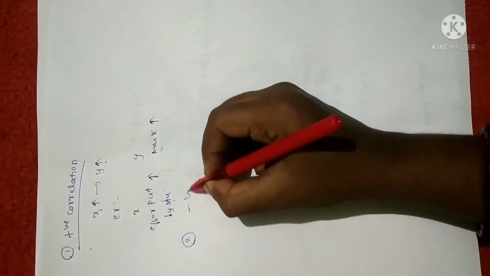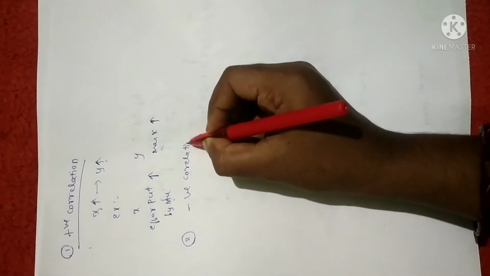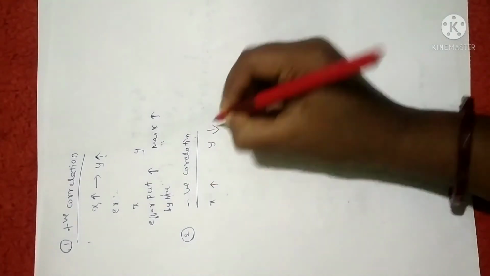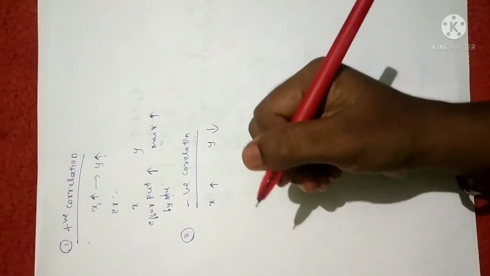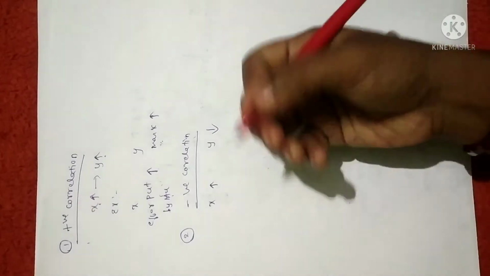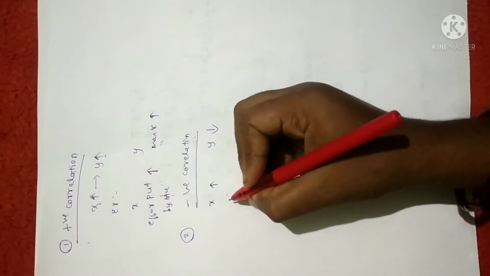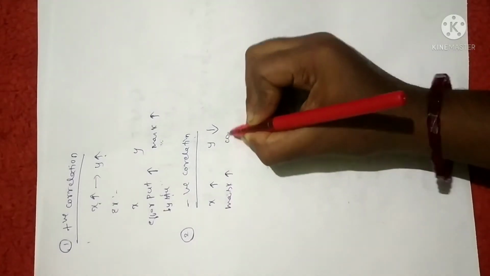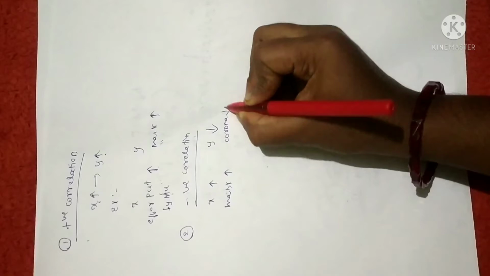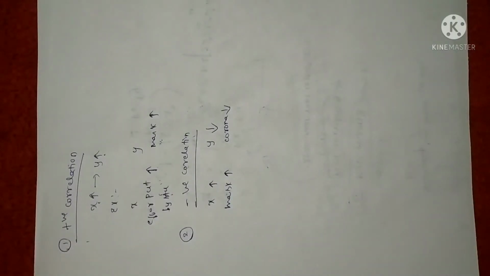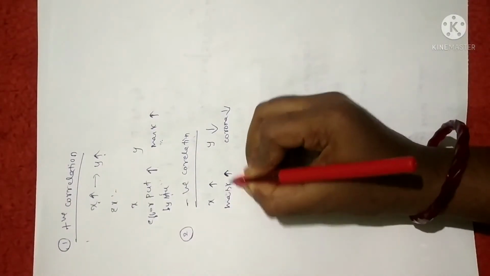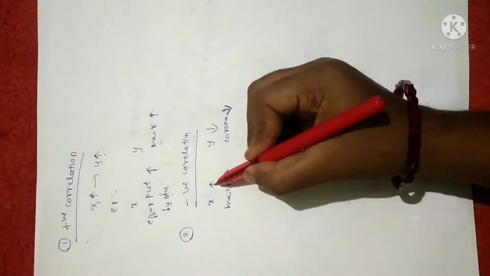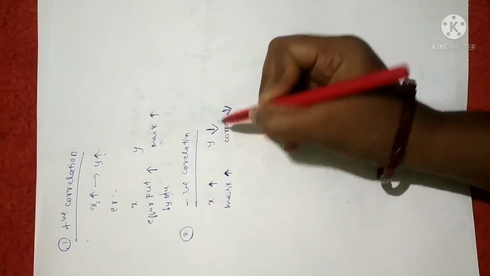Second kind is negative correlation. Negative correlation, in the sense, is the reverse of positive correlation. If x is increasing, y should decrease. Let me give one more example. If the number of persons wearing masks increases, then the rate of corona will be decreasing, right? That is a good example for negative correlation. That is, an increase in one quantity leads to a decrease in another quantity.